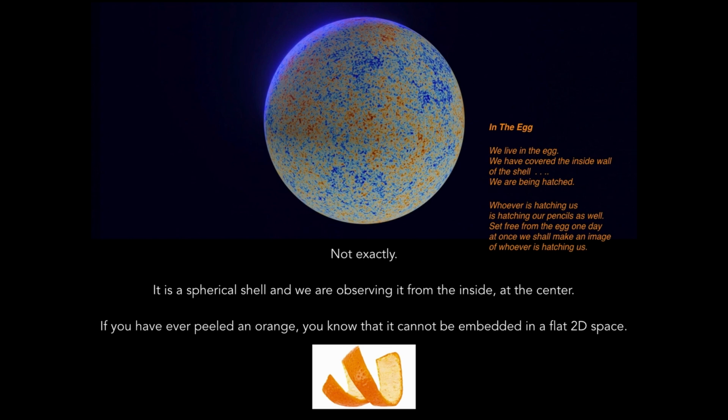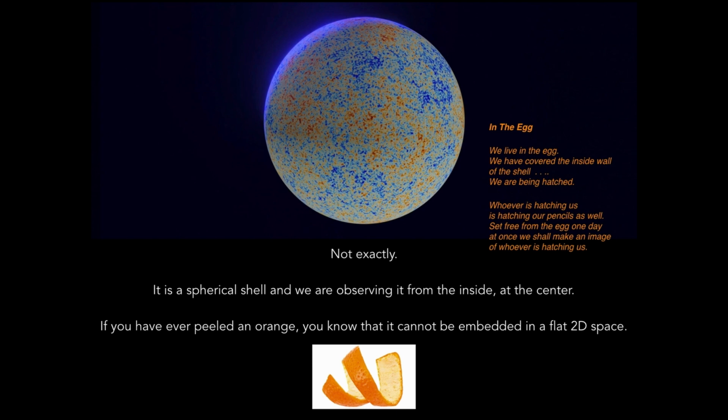So we can then ask, is the CMB really a 2D observable? Well, kind of, but not exactly. It is a spherical shell, and we're observing it from the inside, at the center. This reminded me of a great poem by Günter Grass, In the Egg, or Im Ei in German.